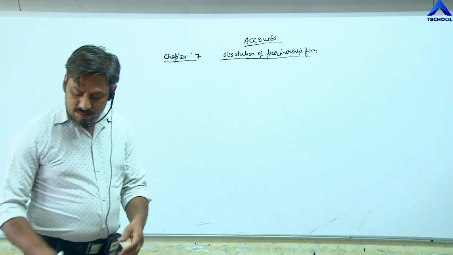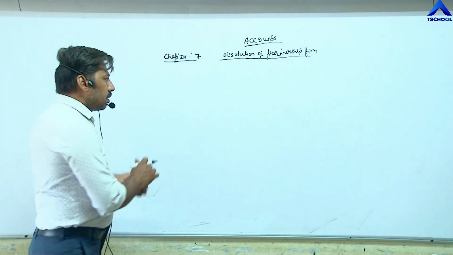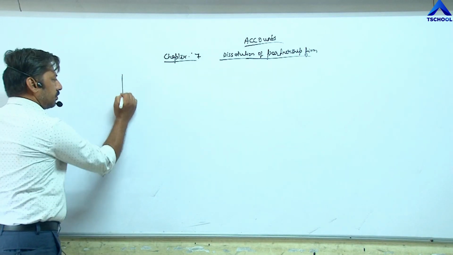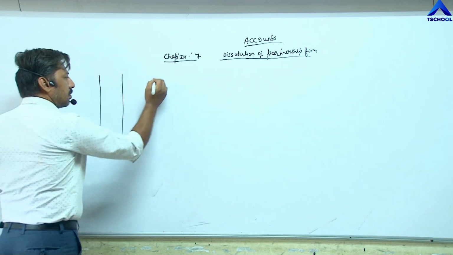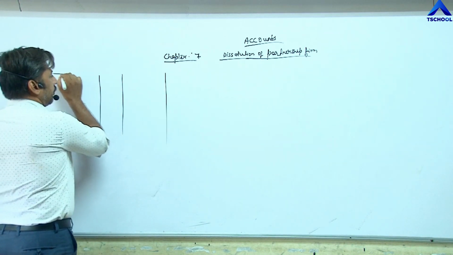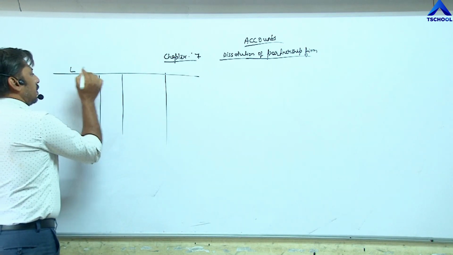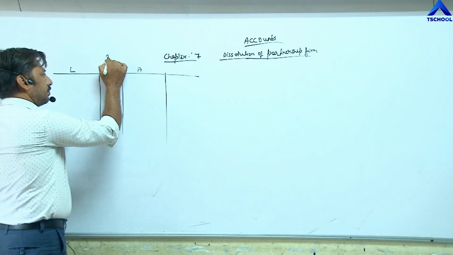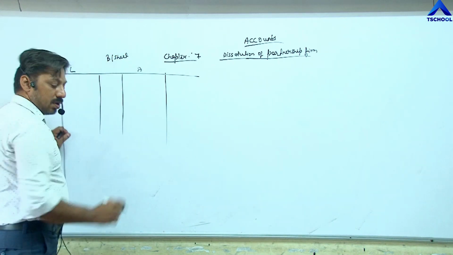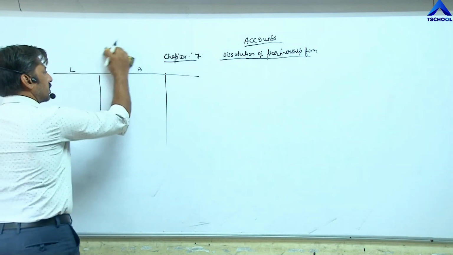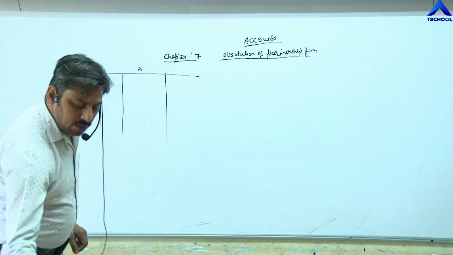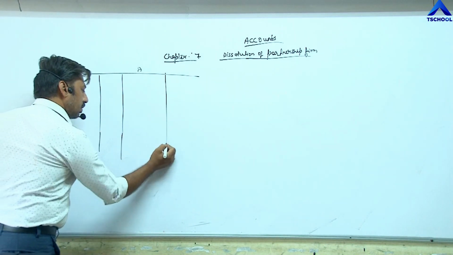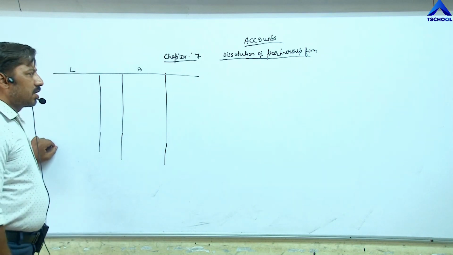Before that, once again, try to understand the balance sheet. In short, I am preparing here liability side, asset side, the balance sheet. Sorry, realization account. We have to understand realization account. In the previous video lecture, we have done realization account. Again, on this basis, we will try to understand all the journal entries.